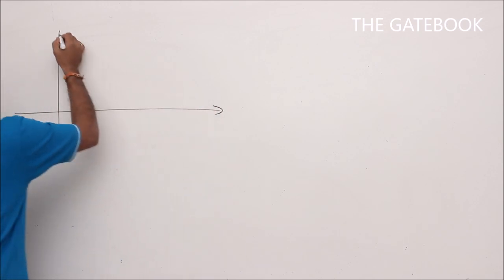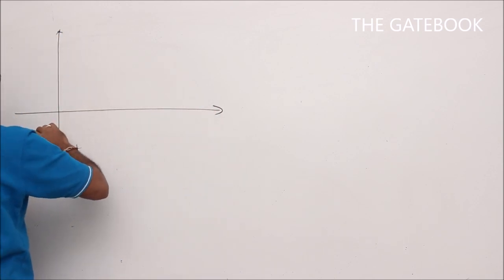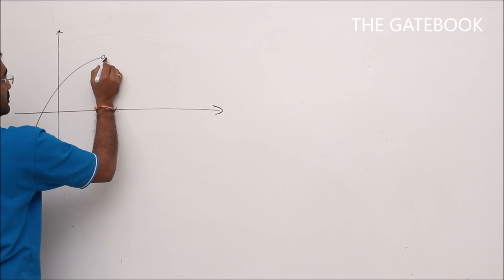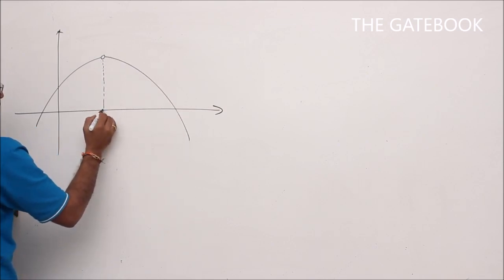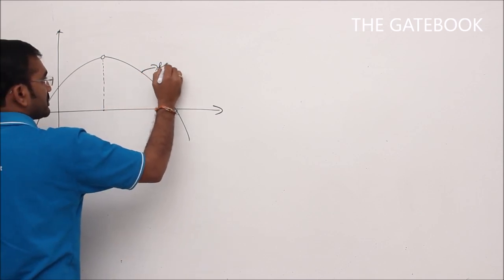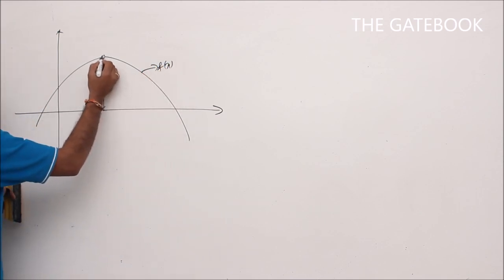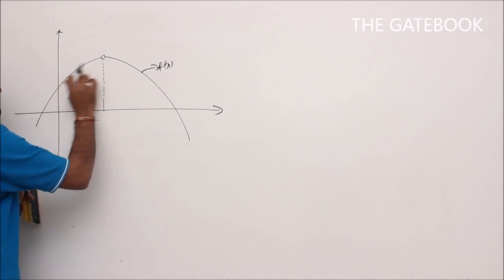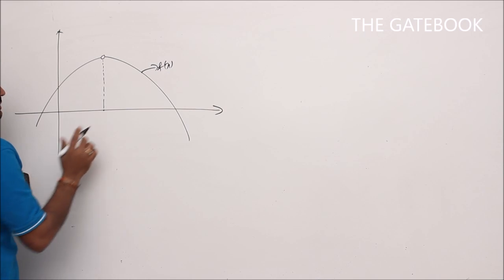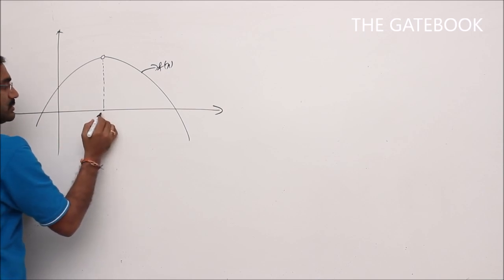Now suppose the function is like this. This is my function f of x. Here this small empty circle indicates that there is no connection between these two curves. Let us say the point x is equal to 2.